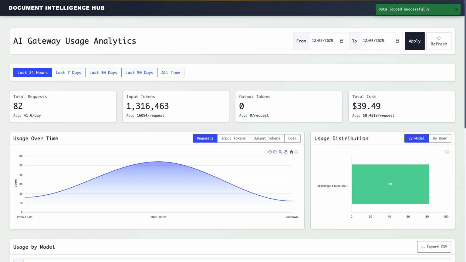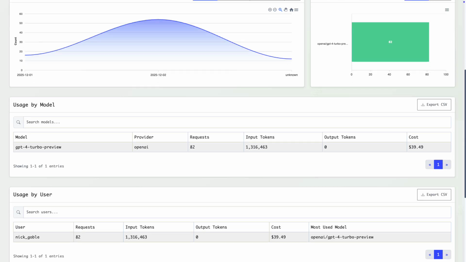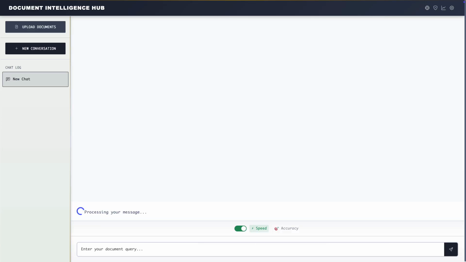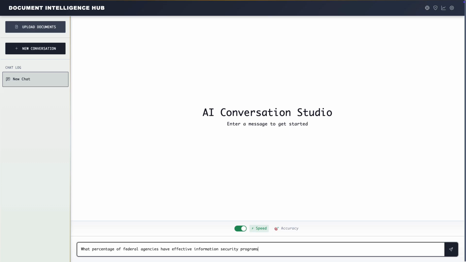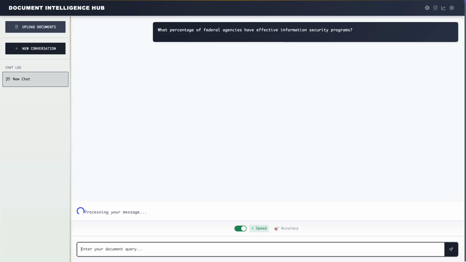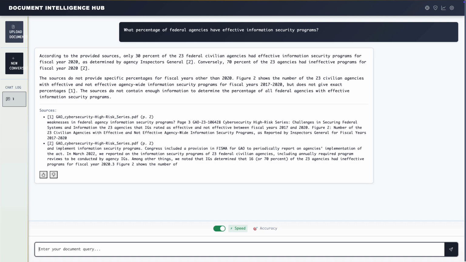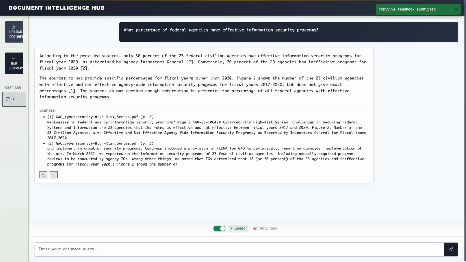This architecture also captures all interactions for subsequent analysis, as shown in this usage report. Let's query the system about federal information security programs. The RAG system retrieves relevant passages, generates a response, and provides source citations. This provenance is critical for commander trust. Without it, document intelligence remains a proof of concept rather than an operational capability. I'll mark this result as accurate.